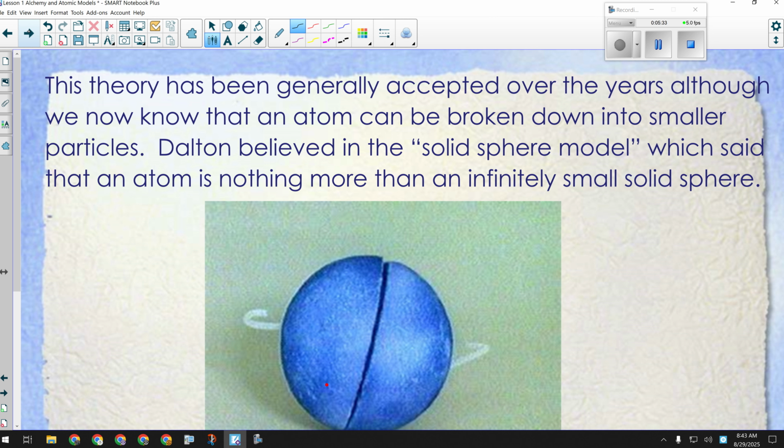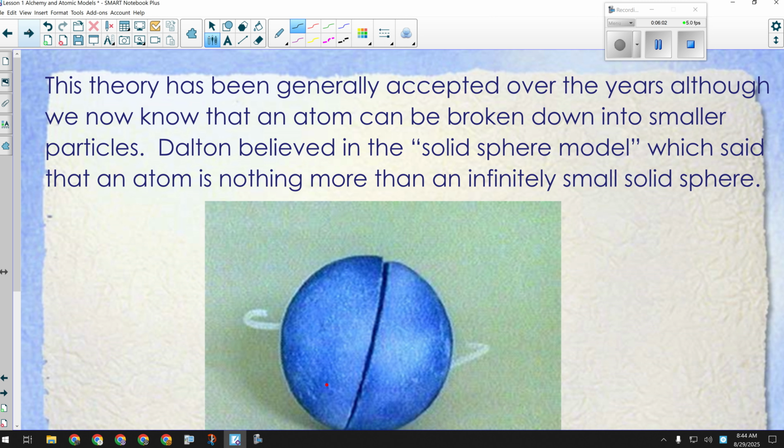Now, as logical as that model was, it didn't last, because even when he came up with this model, people were already doing experiments in what we call electrochemistry. So these are chemical reactions that can produce electric currents and moving charges and things like that. Basically, the ancestors of the reactions that are used to power your phone, or any other battery-operated device.